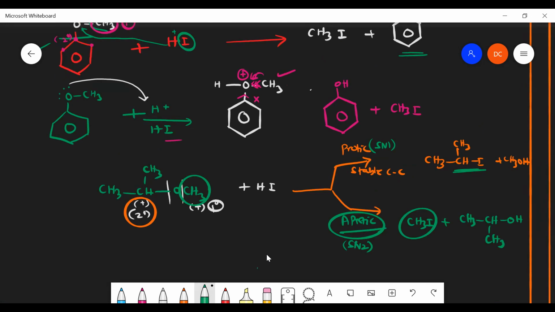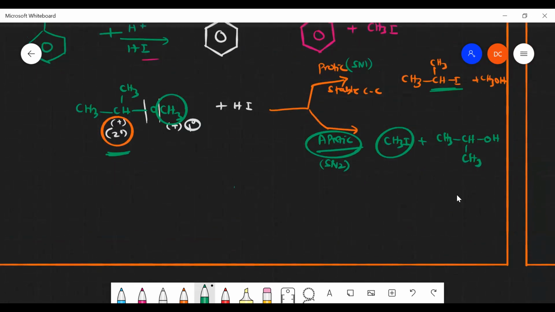Only in the case of 2 degree do we have difficulties. What solvent we take depends entirely on this. If you take a 2 degree with a protic solvent, it follows SN1 reaction, and the 2 degree iodide will be formed as the major product. Sir, but the 2 degree carbocation is more stable than 1 degree, no, sir? Yes, you know the order: 3 degree, 2 degree, 1 degree.